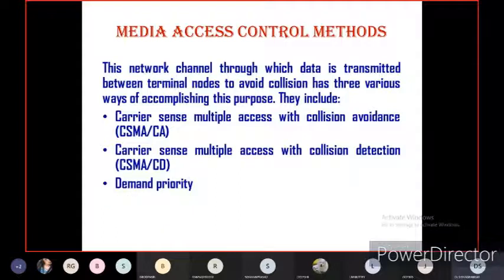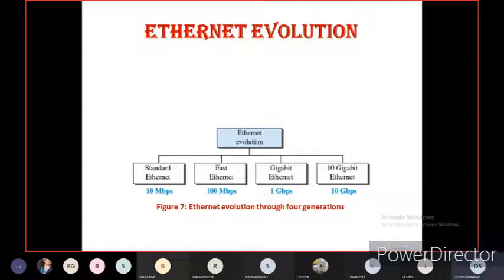In the 802 IEEE standard protocol, there are logical link control and media access protocol. So this is for 8 marks. Please study this concept. Now let us study the Ethernet evolution.